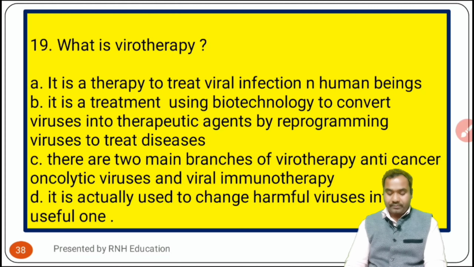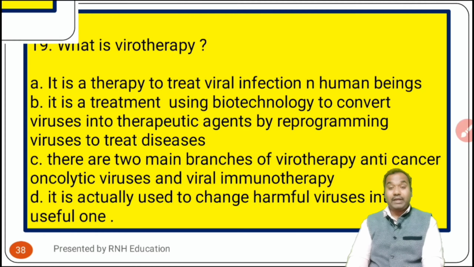Next question number 19. What is virotherapy? Options are A, it is a therapy to treat viral infection in human beings. There is a typing error, sorry for this. Option B is it is a treatment using biotechnology to convert viruses into therapeutic agents by reprogramming viruses to treat diseases. Option C is there are two main branches of virotherapy: anti-cancer oncolytic viruses and viral immunotherapy, and option D is it is actually used to change harmful viruses into useful ones.